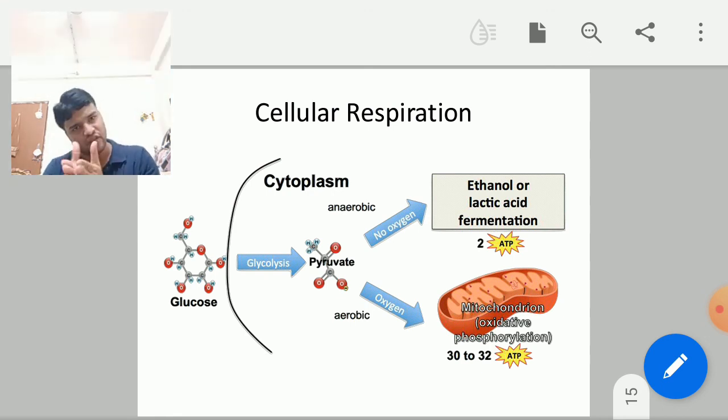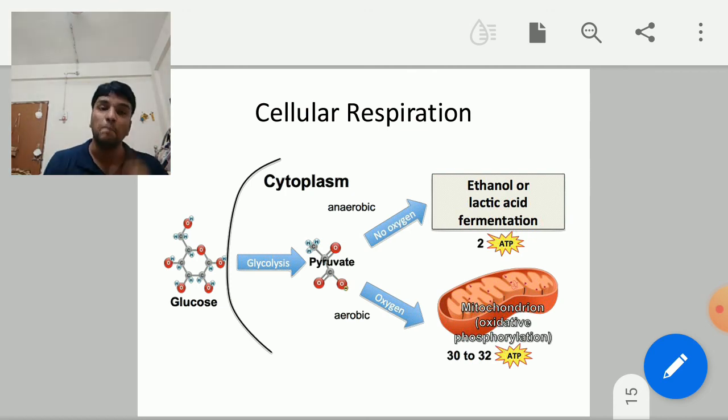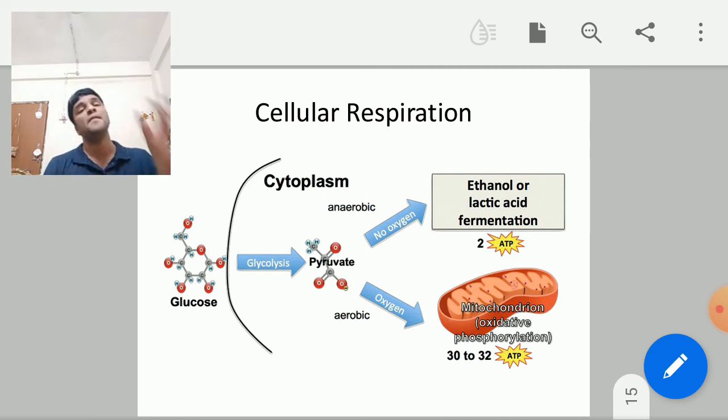Now the process of conversion of glucose into pyruvic acid takes place in the cytoplasm of the aerobic organisms and anaerobic organisms. But after that, in the aerobic organisms, the pyruvic acid will be converted into energy plus carbon dioxide plus water, and the energy in the form of ATP molecules, that is adenosine triphosphate molecules, will be stored in the mitochondria for further use, and that's why mitochondria are referred to as the powerhouse of the cell.